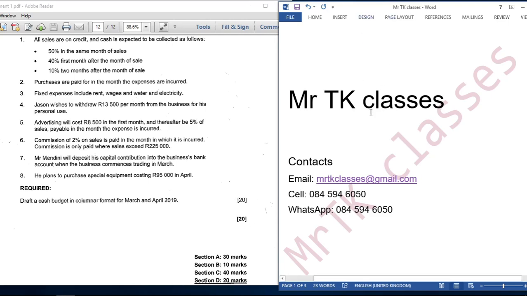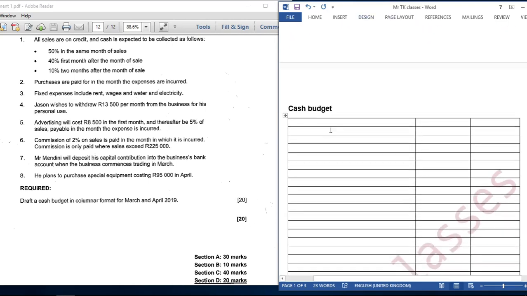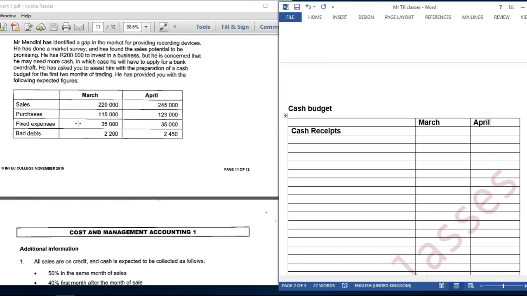So we are going to do our cash budget. Remember, our cash budget starts with cash receipts. Under cash receipts we are going to record all the cash that we expect to receive in March and that we also expect to receive in April. Looking at our information, we can already see that we have sales here. So if we sell, it means we expect to receive some cash.